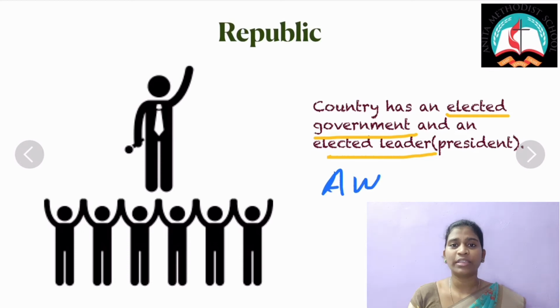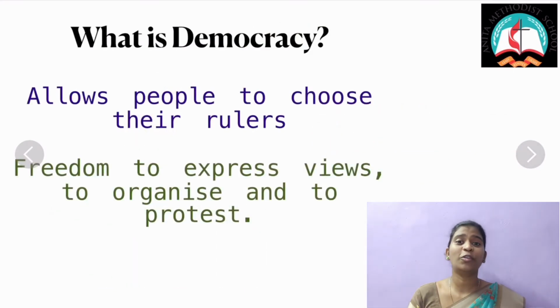Alright, so we just came to know the different forms of government and what they actually mean. Now we'll look into democracy. What is democracy, children? We all know the famous quote given by Abraham Lincoln: of the people, for the people, by the people. What does it actually mean?